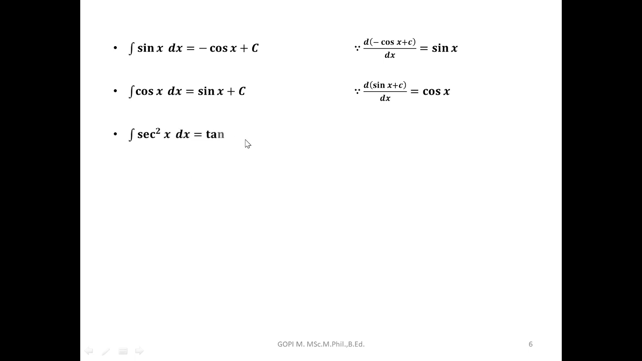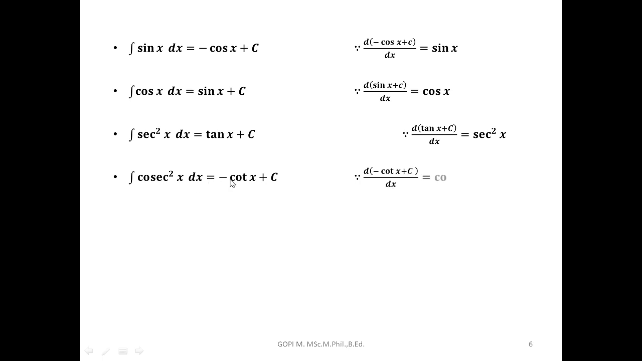Next, secant square x. So derivative of tan x is secant square x. So antiderivative of secant square x is tan x. Direct formulas: derivative of cot x is minus cosecant square x. But if you differentiate minus cot x, we'll get plus cosecant square x. So antiderivative of cosecant square x is minus cot x.